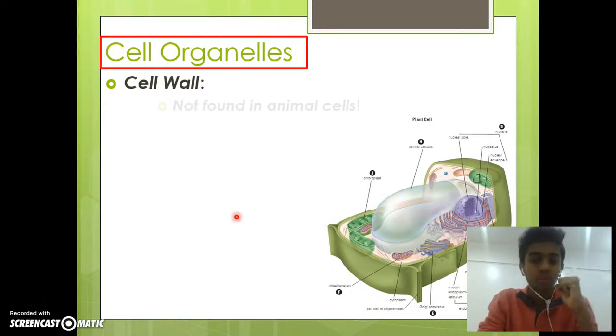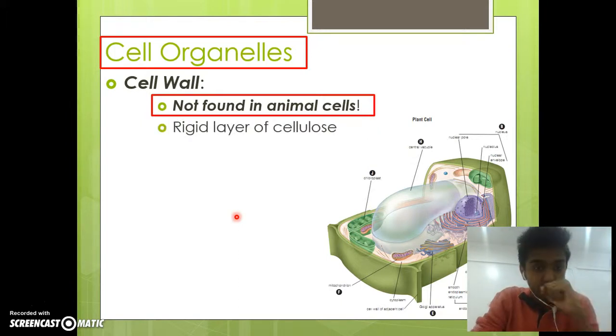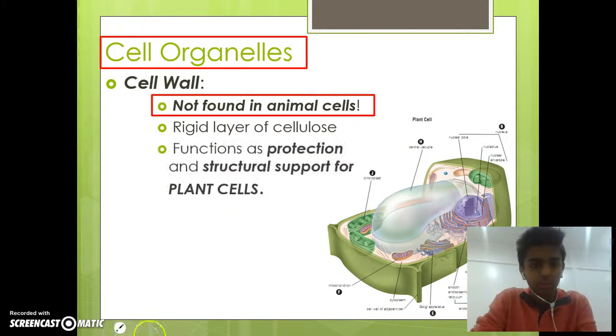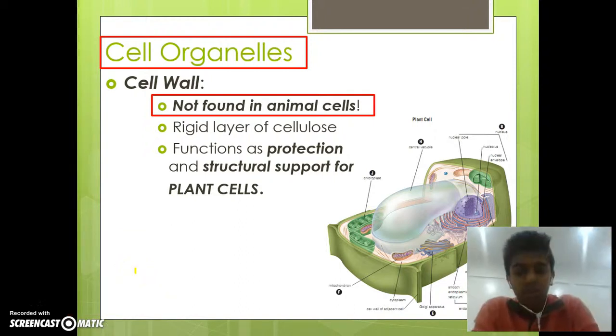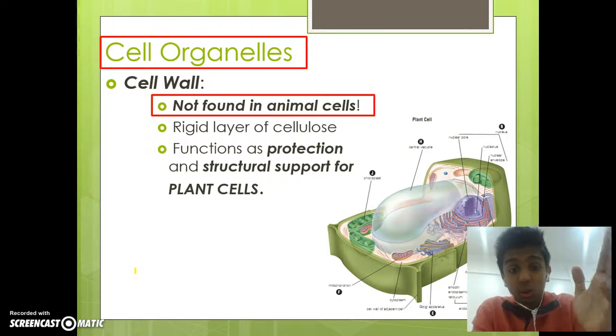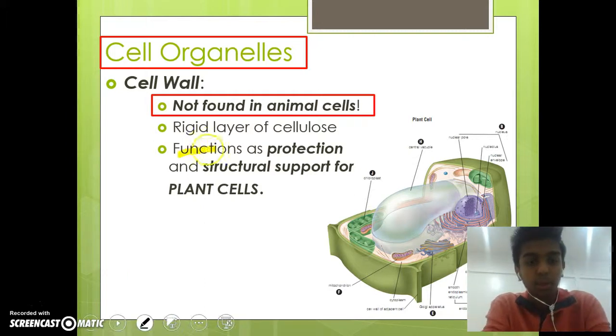Now let's talk about the cell wall, which exists only in plant cells, not in animal cells. It's a rigid layer of cellulose, which is the essential component of the plant cell wall. It's really strong and rigid, and it functions as protection and structural support for plant cells.